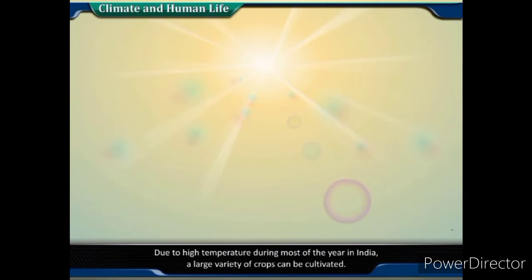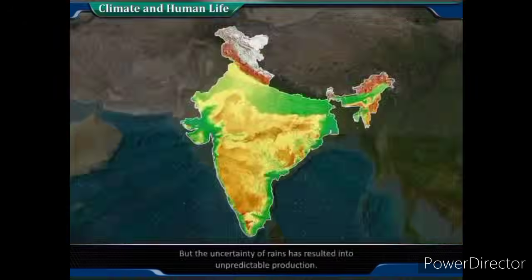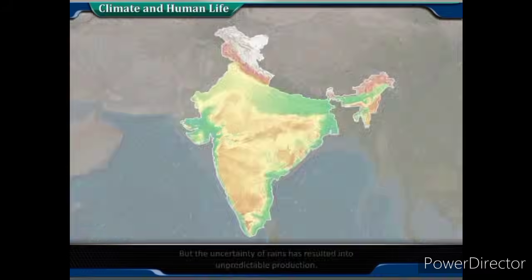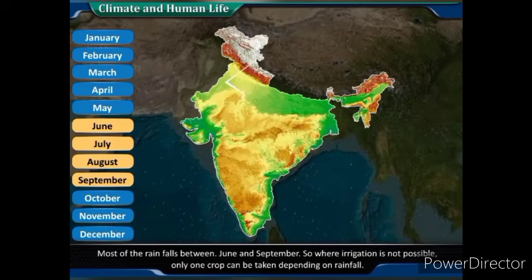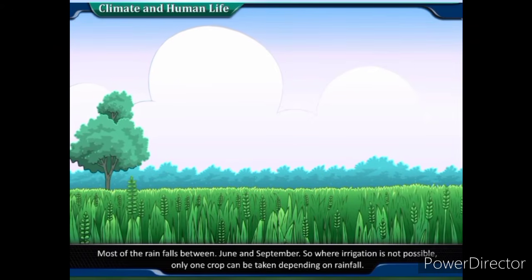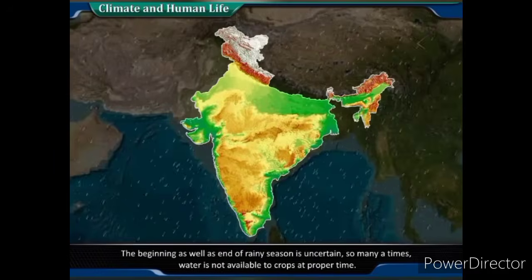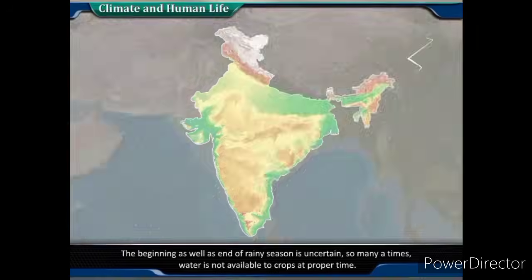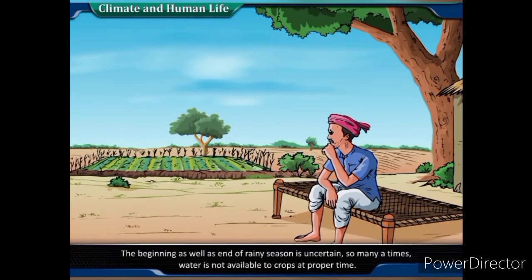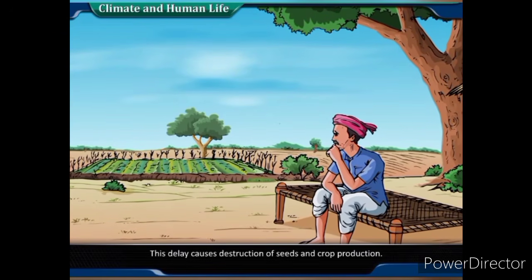Due to high temperature during most of the year in India, a large variety of crops can be cultivated. But the uncertainty of rains has resulted in unpredictable production. Most of the rain falls between June and September. So where irrigation is not possible, only one crop can be taken depending on rainfall. The beginning as well as the end of the rainy season is uncertain, so many times water is not available to crops at the proper time. This delay causes destruction of seeds and crop production.